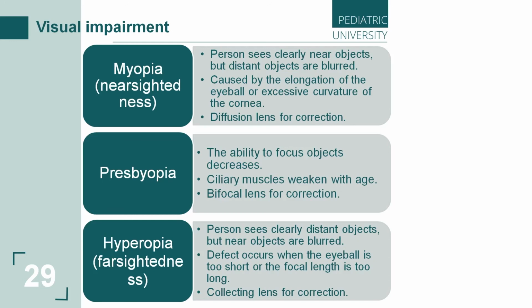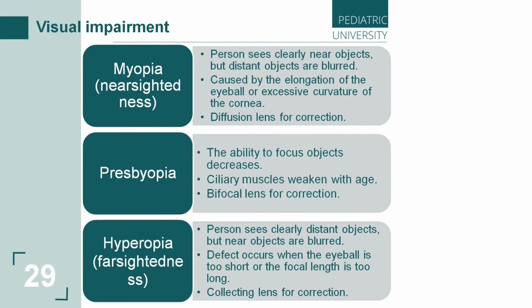And the last one is hyperopia, which we can see in our lecture. This defect is also known as farsightedness. It is the opposite of myopia and is a visual defect in which a person sees near objects with blurry vision, but distant objects are clearly visible. The defect occurs when the eyeball is too short or the focal length is too long.